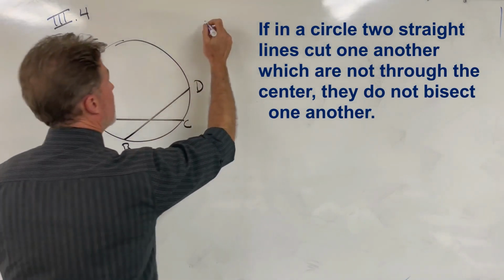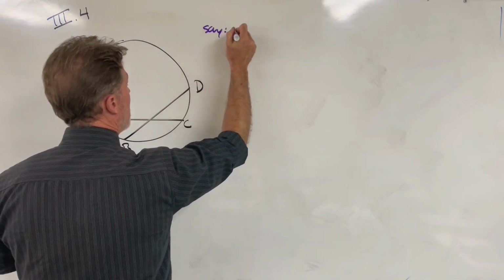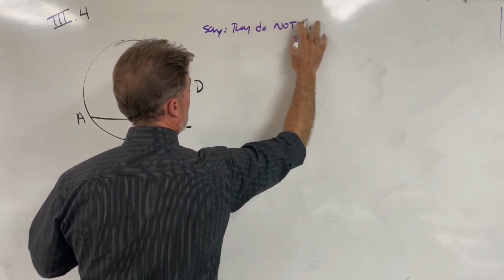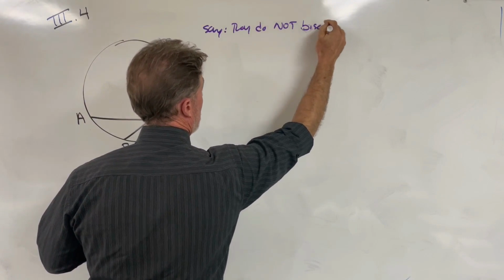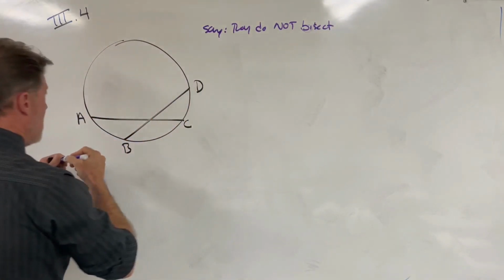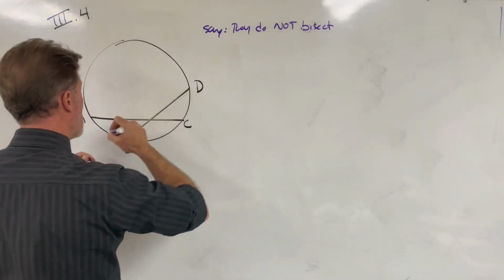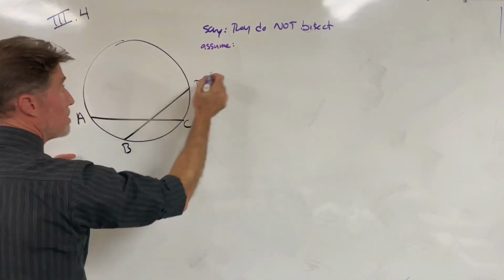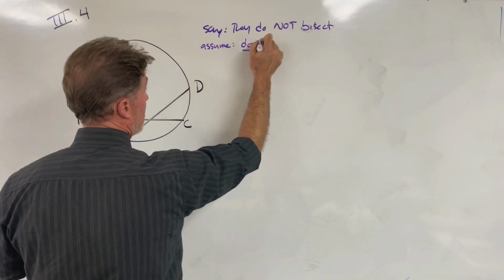I say they do not bisect. This is a proof by contradiction, so we're going to start by assuming the opposite. So let's assume that they do bisect.